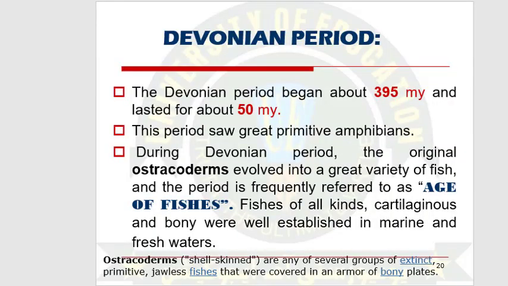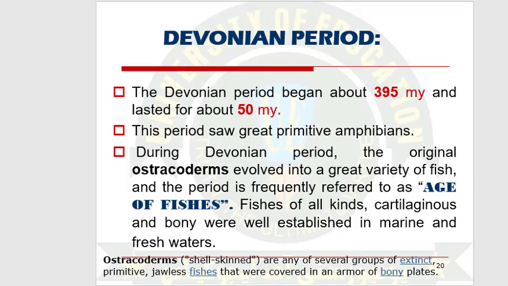Next, we are going towards the Devonian period. The Devonian comprises the next 50 million years. It started from 395 million years ago and ended at 345 million years ago. In this time period, the first amphibian animals were noticed.